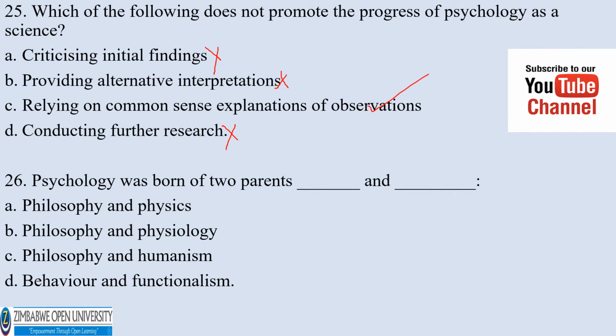Psychology was born out of two parents, dash and dash. A. Physiology and physics, physiology and physiology, philosophy and physiology, philosophy and humanism, behavior and functionalism.